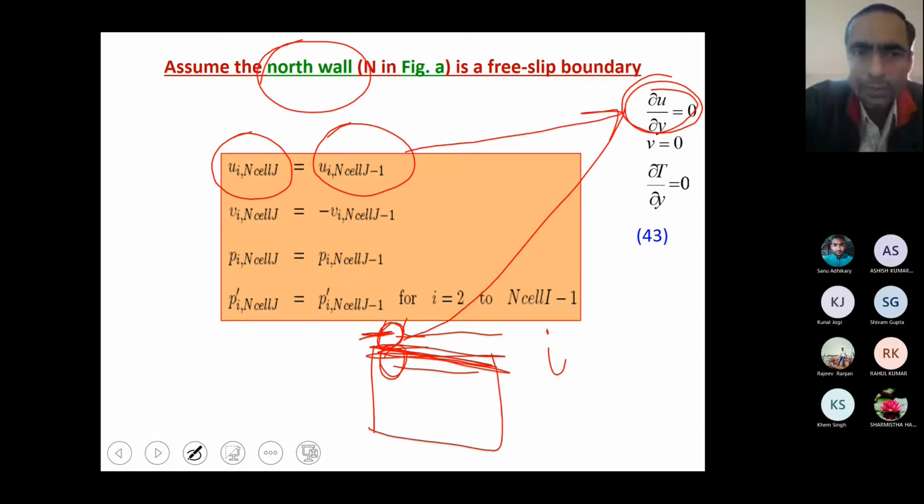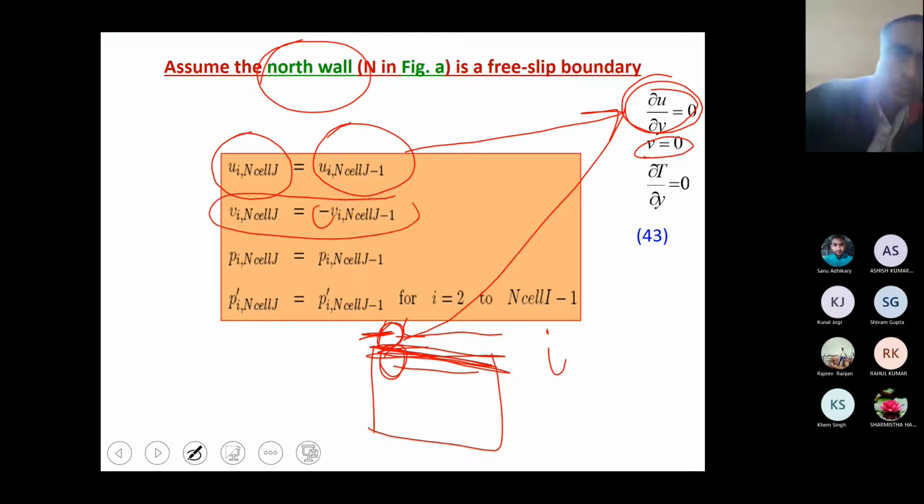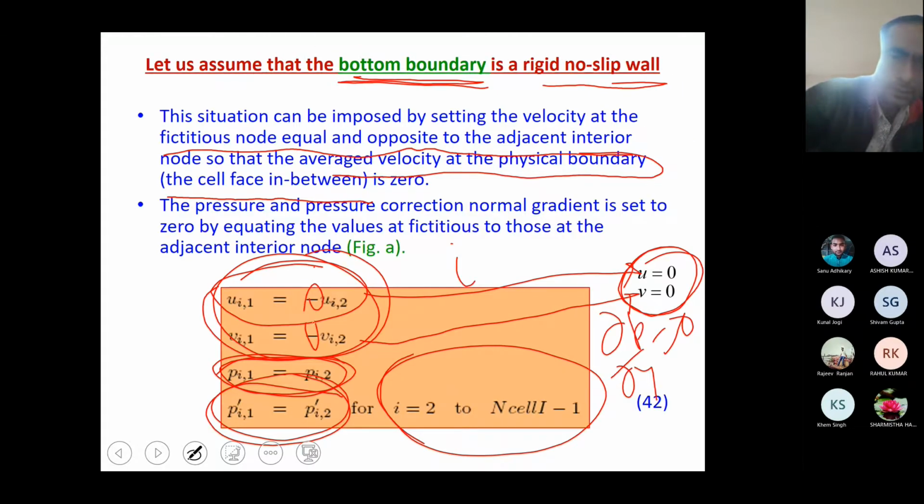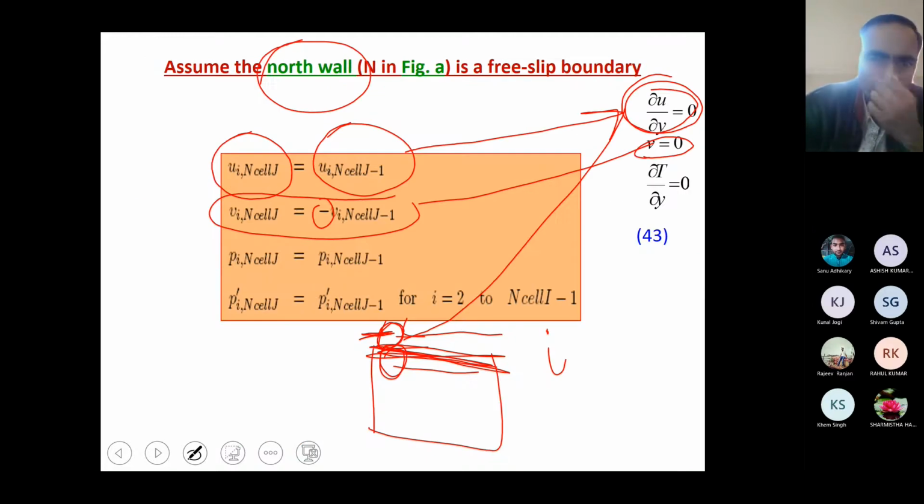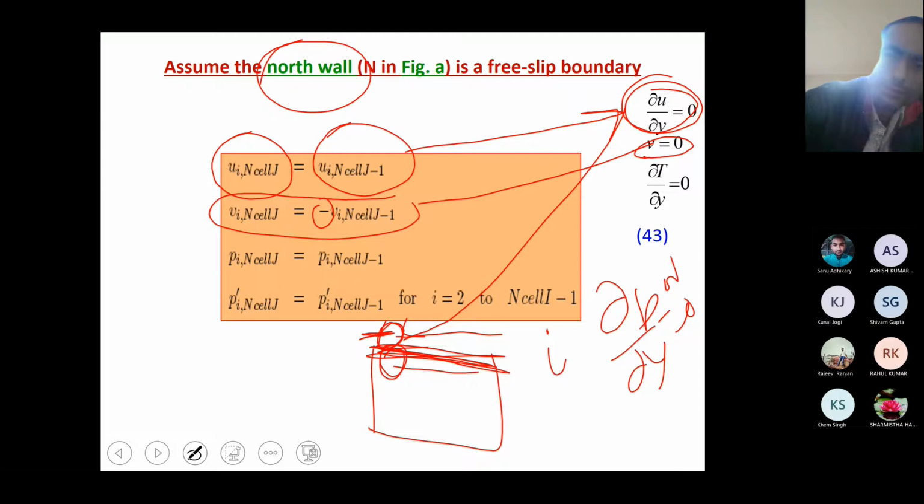As you can see, the velocity is 0. You can see the negative sign here, and here also you can see the negative sign. That is why your mean would be 0. Now the pressure boundary condition: both pressure conditions are the same, P or P dash you can consider. And temperature you can consider, as suggested, dT by dy equals 0.